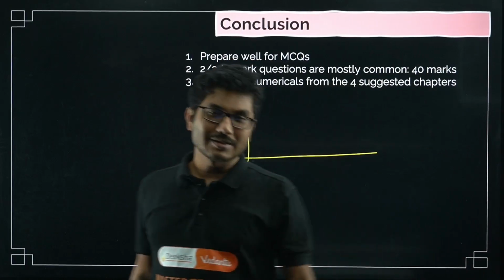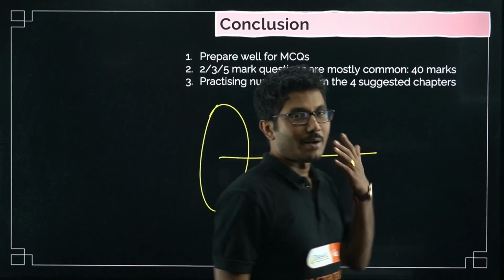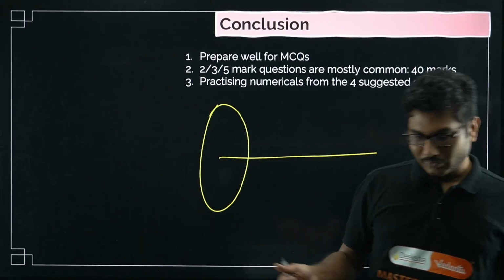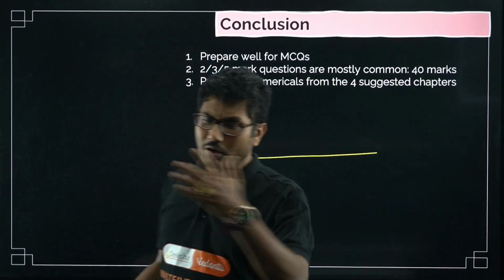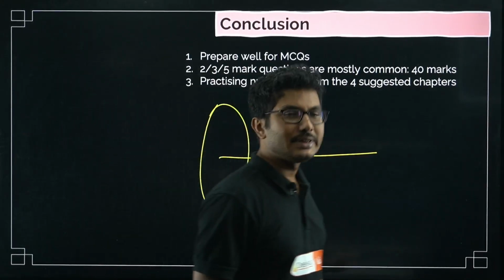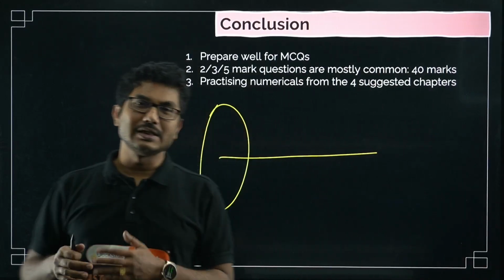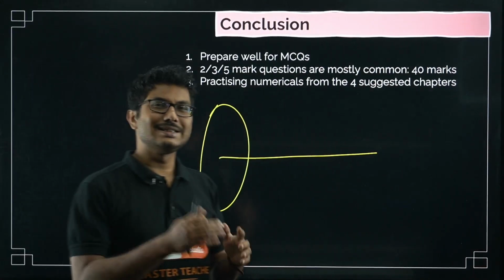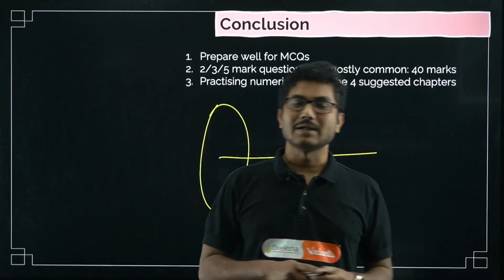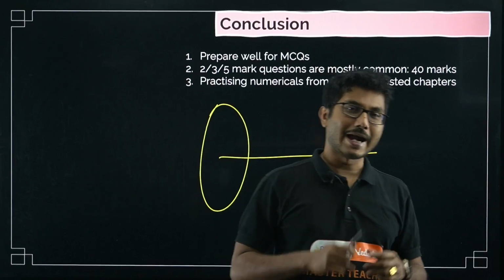And obviously I am not ignoring the MCQs and fill in the blanks. From there also you can score some marks. They are easy to score, but not super easy, obviously. Not all the MCQs are difficult, right? There will be some difficult MCQs and some easy MCQs as well. So out of 70, you can easily score 60 plus if you just prepare well, right? And my Brahmastra series has covered all the important questions, 2, 3, 5 marks and numerical questions.